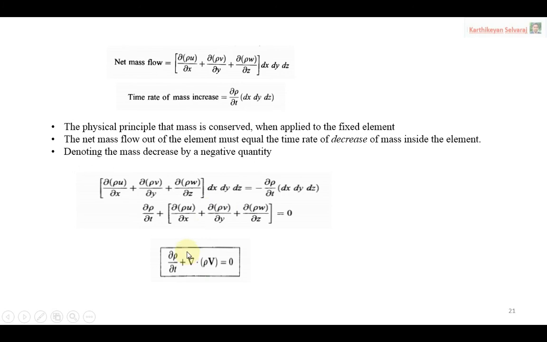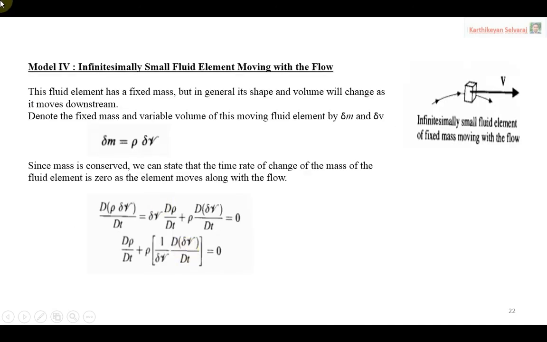Now model 4 is a very simple one. Model 4 continuity equation is especially for a fluid element moving along with the flow. It's a fluid element moving along with the flow. That means the mass is constant, so there is no change in the mass. Okay, it is a fluid element.